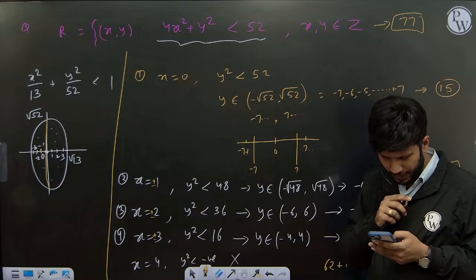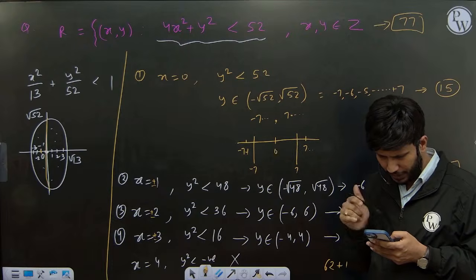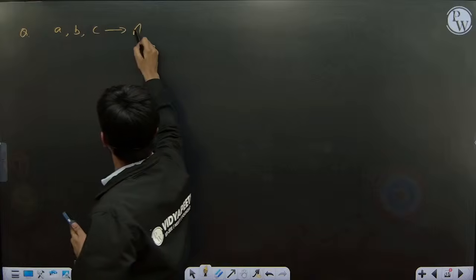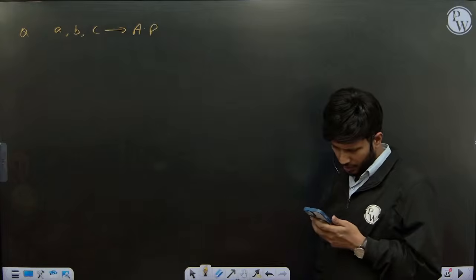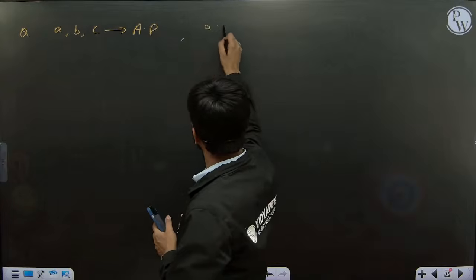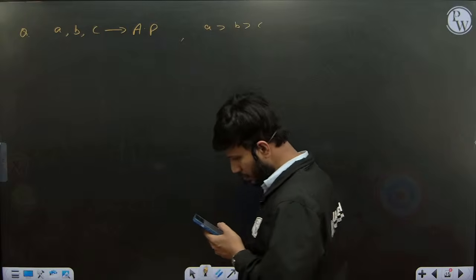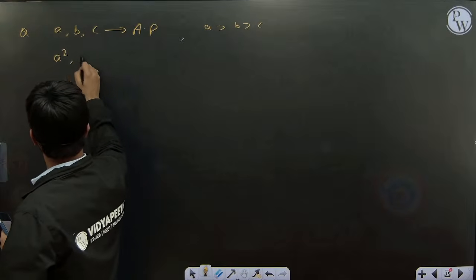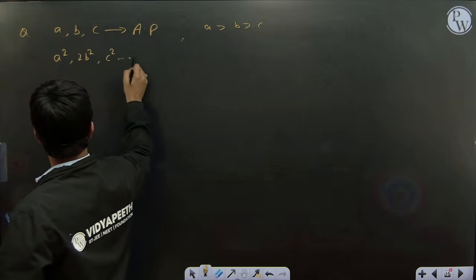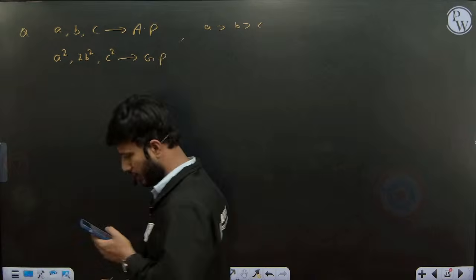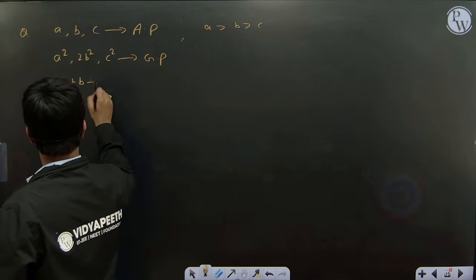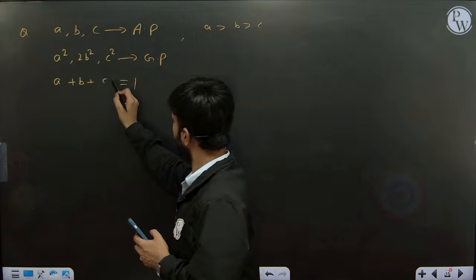So this question is: given A, B, C in AP. We have the next question. A, B, C are given, these numbers are in arithmetic progression, where A greater than B greater than C. A square, 2B square and C square are in GP, these numbers are in geometric progression. And the next information we have, A plus B plus C equal to 1. These three pieces of information we have.